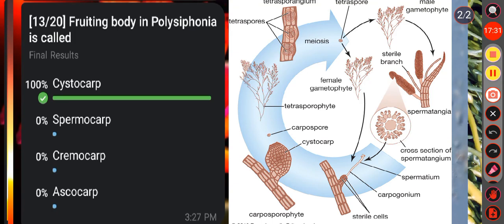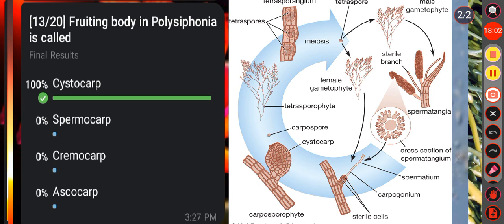Then question number 13, fruiting body in Polysiphonia is called. Option A cystocarp, option B spermocarp, option C cremocarp, option D ascocarp. Here the correct answer is option A, that is cystocarp. We know in Polysiphonia the cystocarp is a fruiting structure that produces carpospores, right? And it is urn-shaped and has a protective envelope.